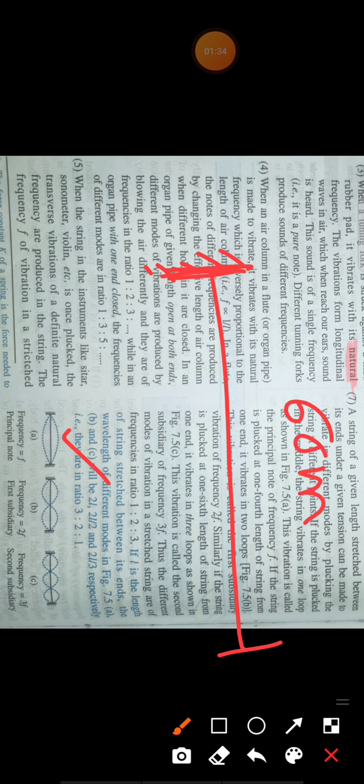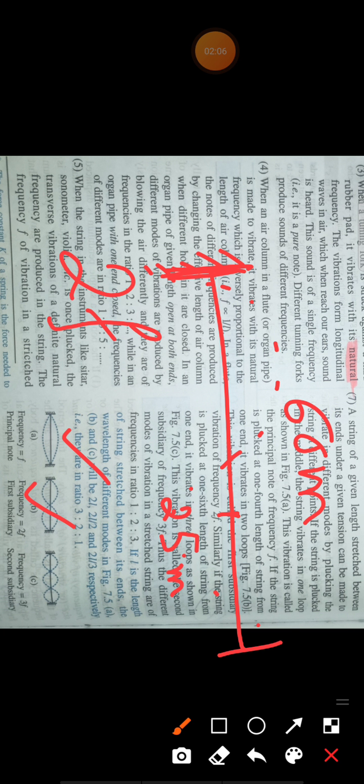Now if you pluck this rubber band at 1/4 length, that means at 25 meters from either side, then it will start vibrating in two loops, not one loop but two loops, and then the frequency is called the first subsidiary frequency. Its frequency is 2f, double the natural frequency, double the principal note.